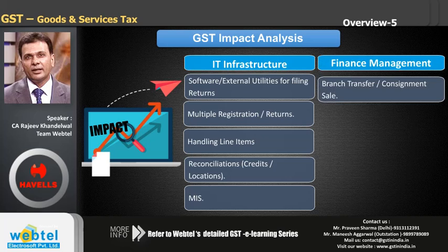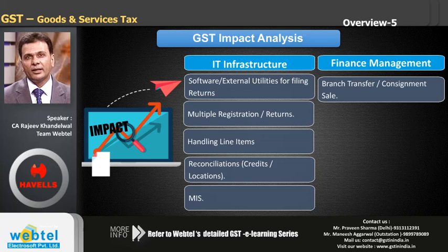GST will have to be paid if you are making branch transfers from your Delhi office to your Mumbai office. Within the state, that is from within Delhi, from one branch office to another branch office, from Karol Bagh to let's say Kirti Nagar you are transferring, then in that case no taxes to be paid. But if you are transferring from one state to another, then that branch transfer will also be taxable. That is not your cost, obviously.